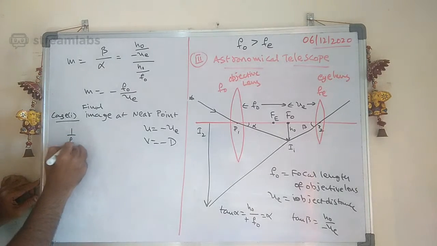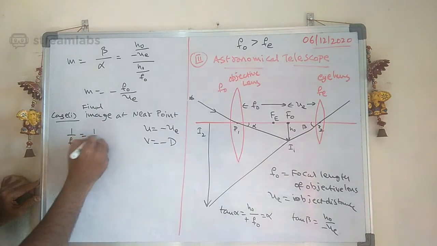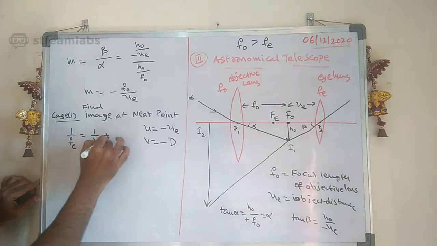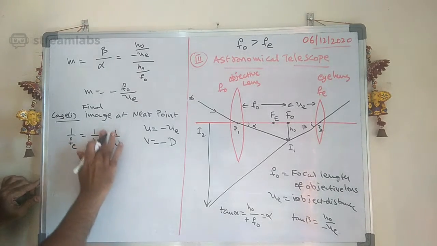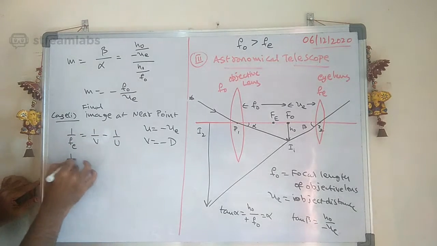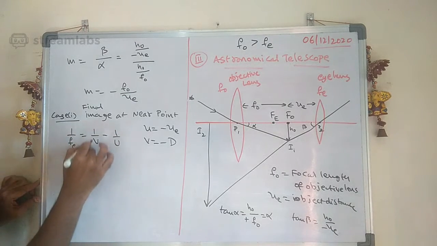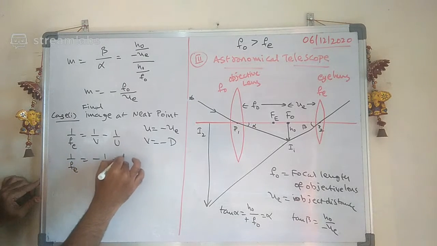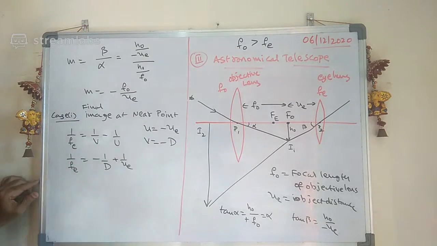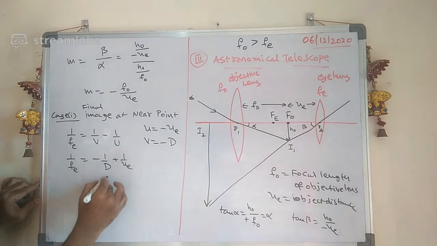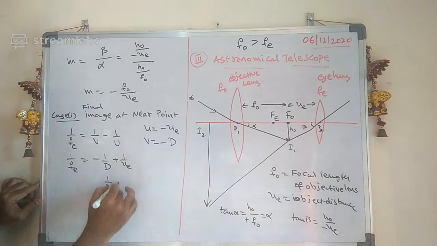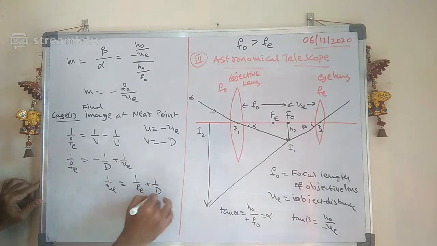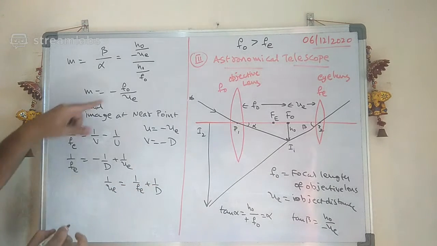Therefore, 1 by Fe is equal to 1 by V minus 1 by U. So 1 by Fe is equal to 1 by minus D minus of minus 1 by UE. Therefore, 1 by UE is nothing but 1 by Fe plus 1 by D. Can I substitute there?